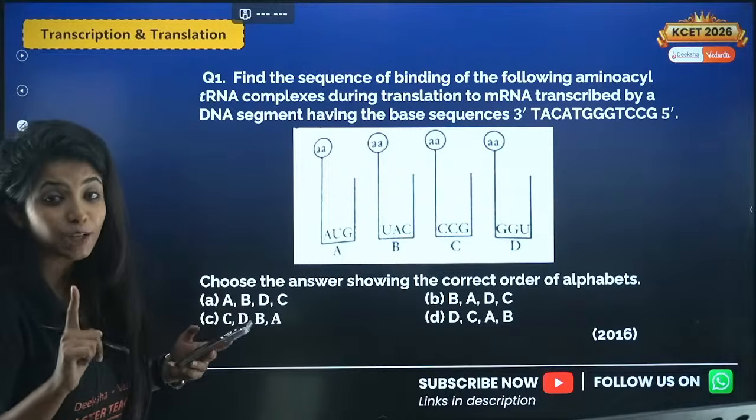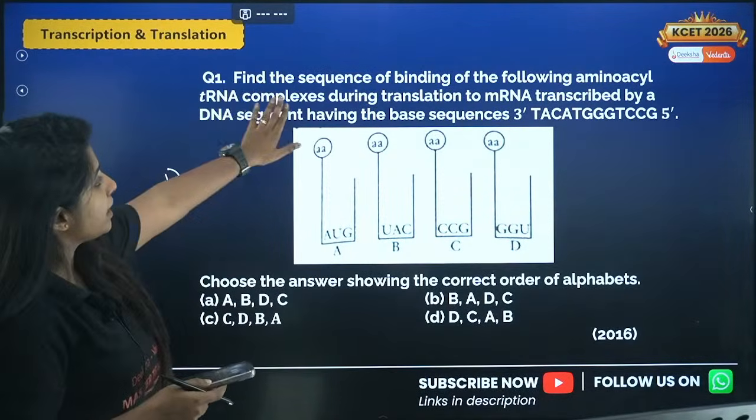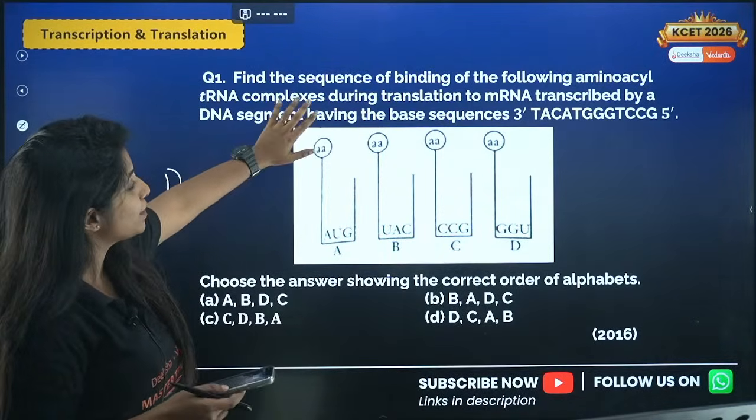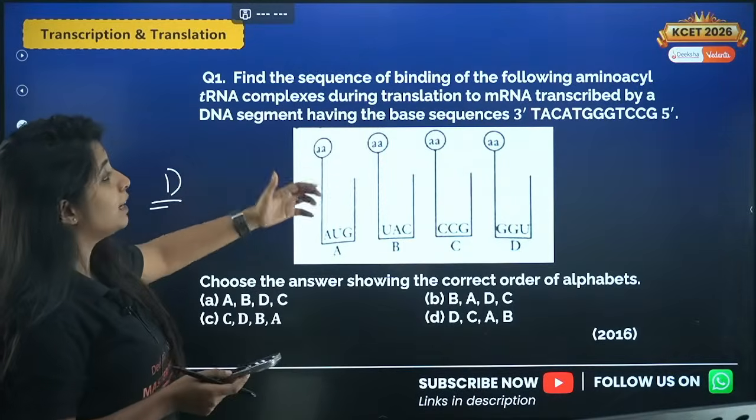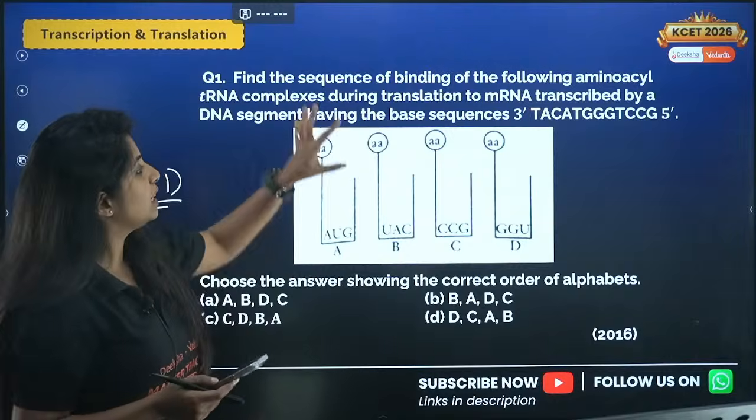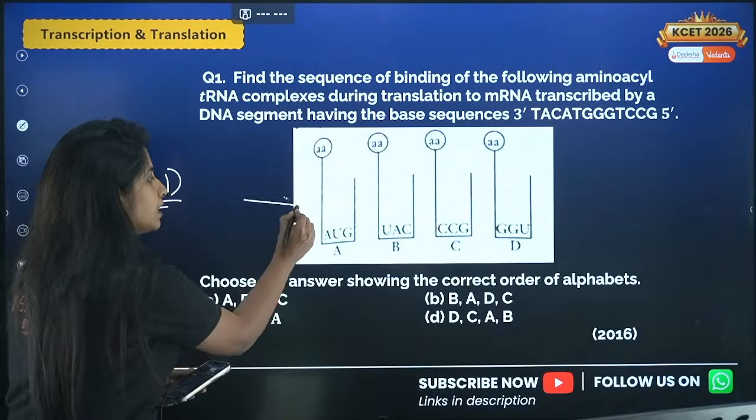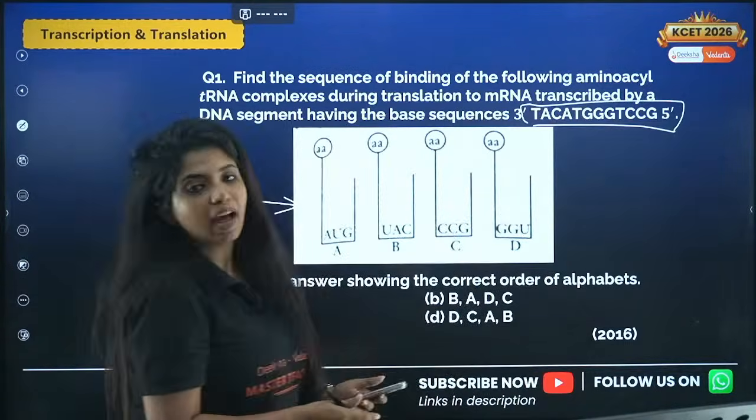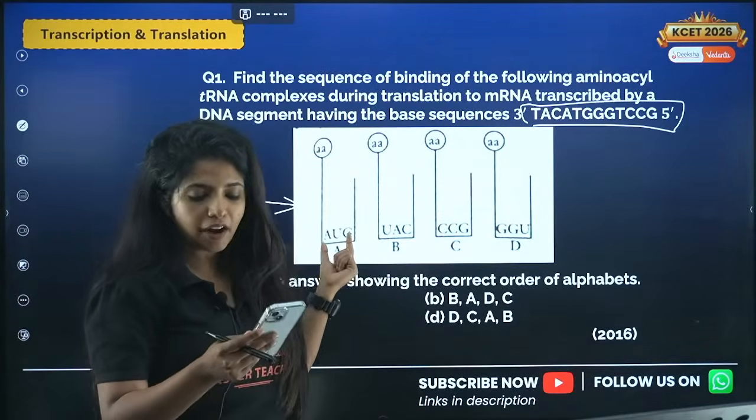Those of you who know the answer for this question, tell me 1 A, B, C, D. So it goes like this. To find the sequence of binding of the following aminoacyl tRNA complexes during translation to the mRNA transcribed by the DNA segment having the base sequences this. Those of you who read this question for the first time basically are like, oh my god, so this is the tRNA that I have, and this probably is the mRNA, and I would have to just find what's the consecutive tRNA opposite to it.